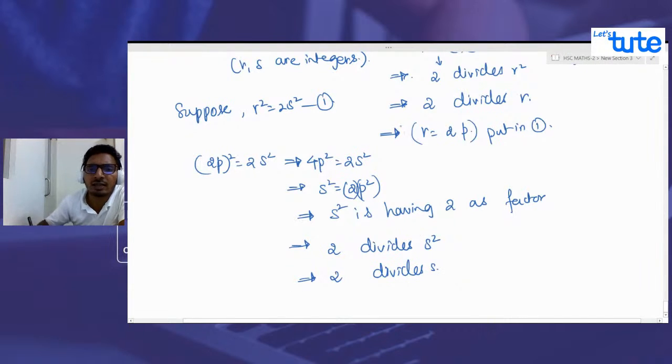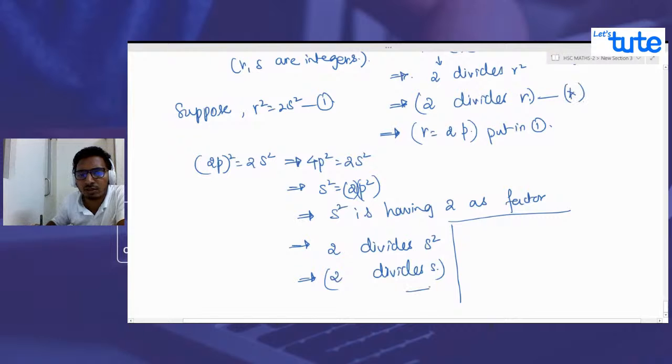Now what do we understand from this statement and this statement? That 2 divides r as well as 2 divides s. I'll just denote them, this by single star, this by double star.